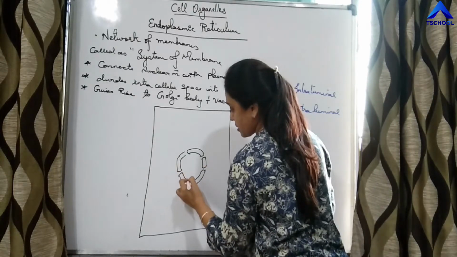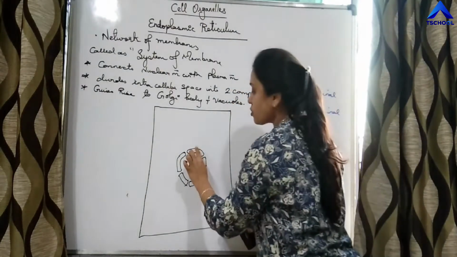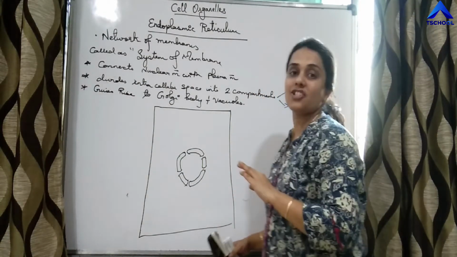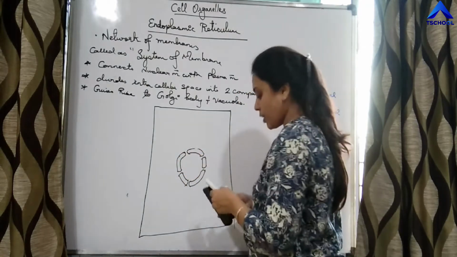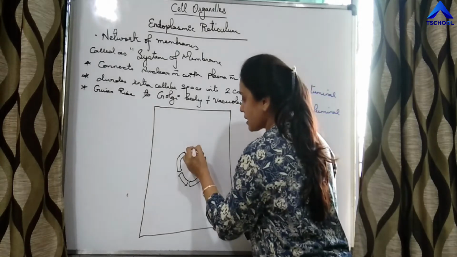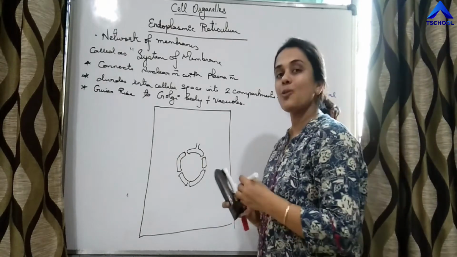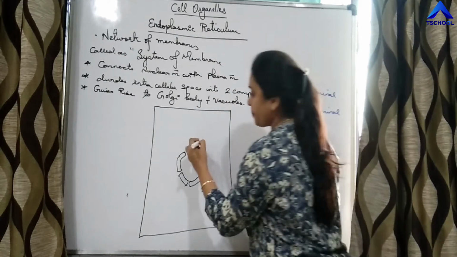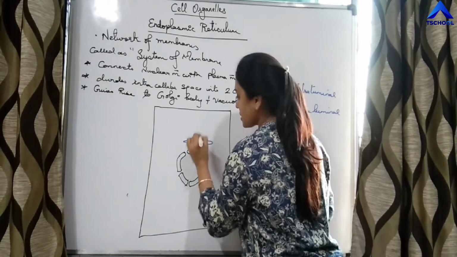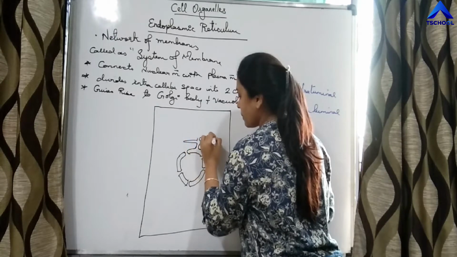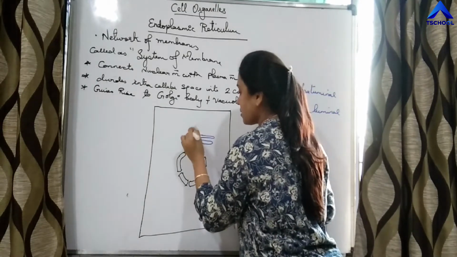So this is the inner and outer membranes of the nucleus. Now the outer membrane of the nucleus undergoes evagination. Evagination means extending outside. So say this membrane is undergoing evagination, and from this is going to arise the endoplasmic reticulum. So say there are cisternae. These are the cisternae of endoplasmic reticulum. Again, this is the third cisternae.